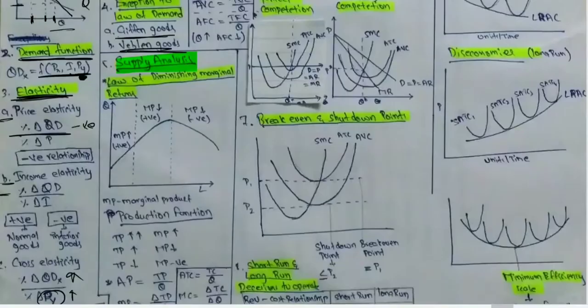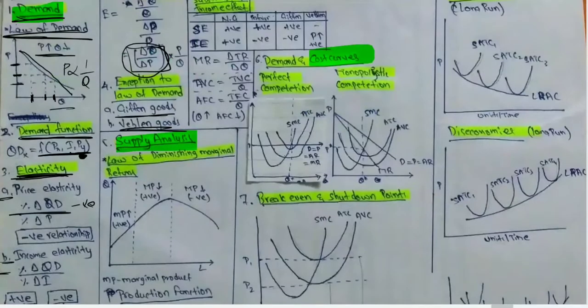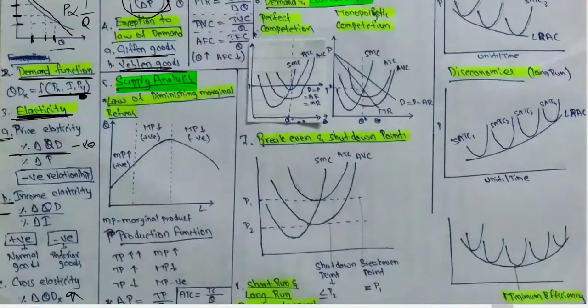And supply analysis next. Next we'll move on to the supply analysis topic, the second aspect of the chapter. Here, what is supply? The willingness of the producer to produce a good or service at a given price. Till now, in the demand concept, we have discussed everything from the consumer point of view. But now in supply, we'll discuss from the producer point of view. So at what price the producer is willing to produce how much quantity is what is said by supply.